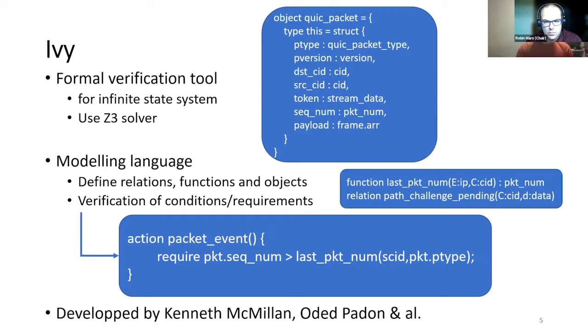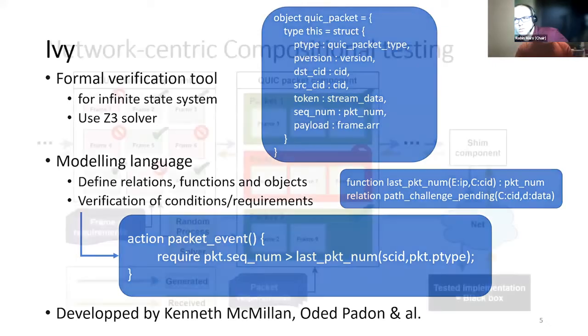And the function last_packet_number returns the last packet number associated to an IP address and a connection ID. An object is used to represent a state. In this example, we have the state of a packet, and then we can use actions to manipulate the state, relations, and functions. In the example shown, we have a requirement indicating that the last packet number must be strictly increasing.